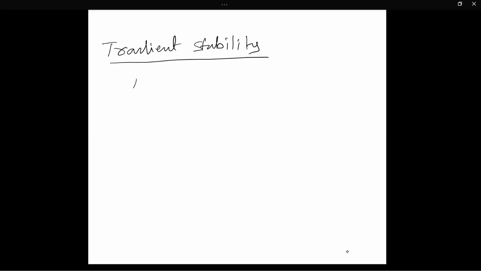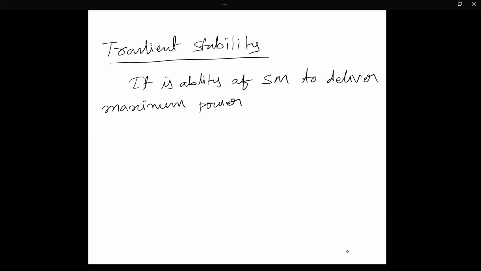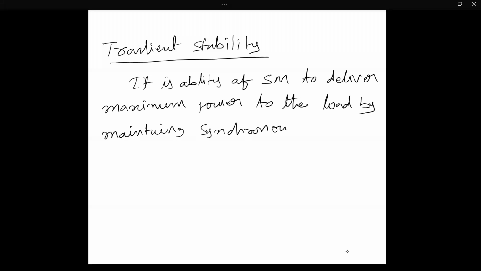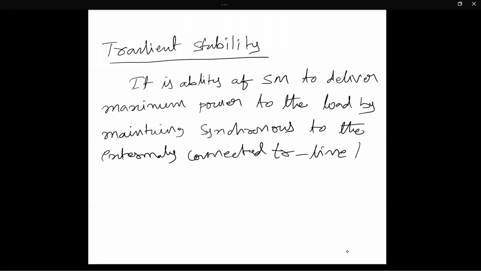Again, what is the definition? It is the ability of a synchronous machine to deliver maximum power to the load by maintaining synchronization to the externally connected transmission line for sudden and large disturbances.